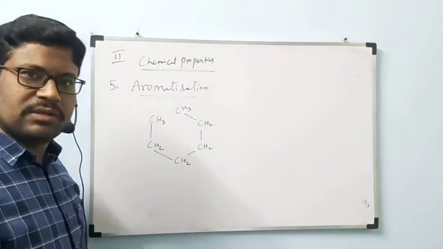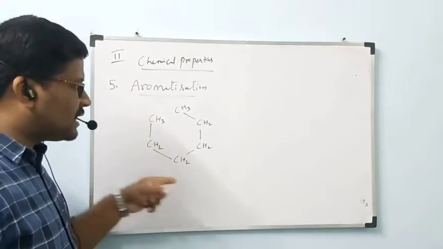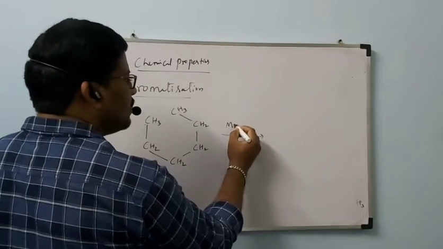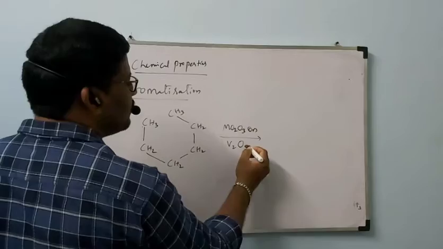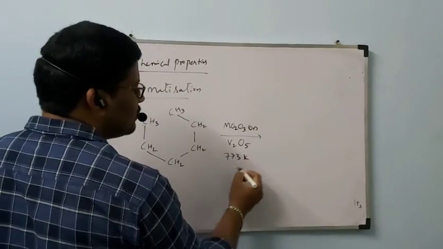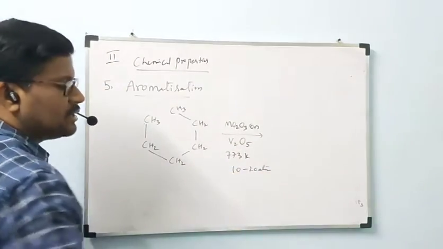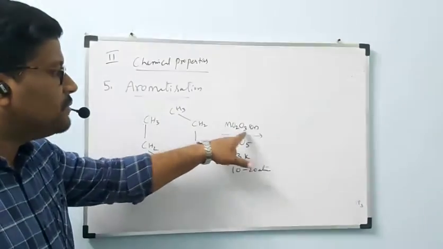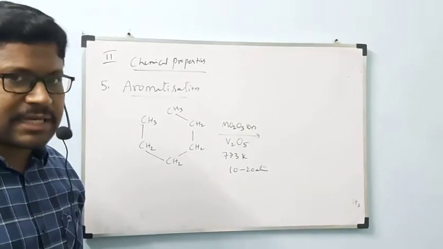This one will undergo reaction with Mo2O3 or V2O5 at 773 Kelvin and 10 to 20 atmospheres. These are the catalysts, temperature and pressure conditions. Any one, molybdenum oxide or vanadium oxide, we can use as catalyst.